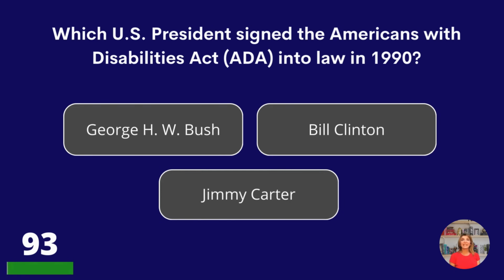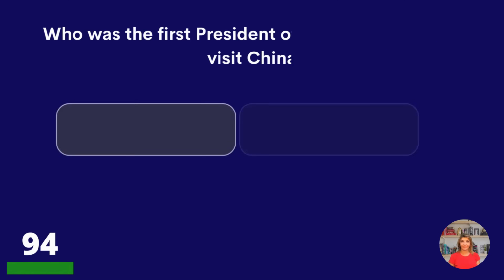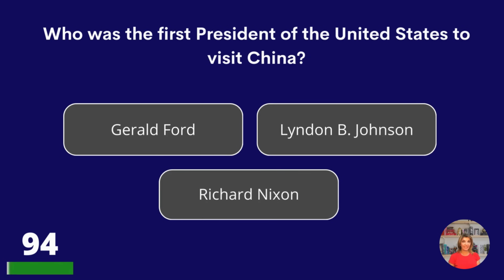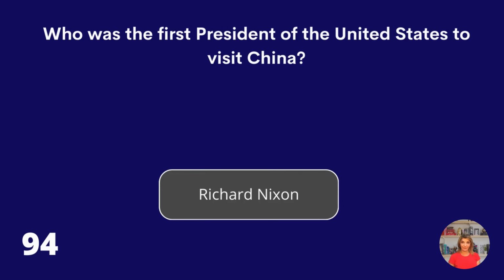Which U.S. president signed the Americans with Disabilities Act into law in 1990? George H.W. Bush, Bill Clinton, or Jimmy Carter? George H.W. Bush. Who was the first president of the United States to visit China? Gerald Ford, Lyndon B. Johnson, or Richard Nixon? Richard Nixon.